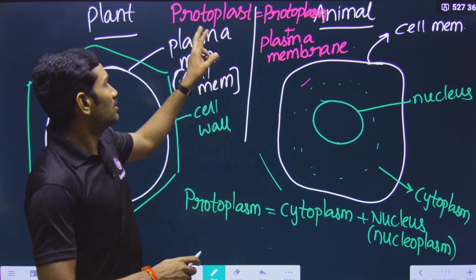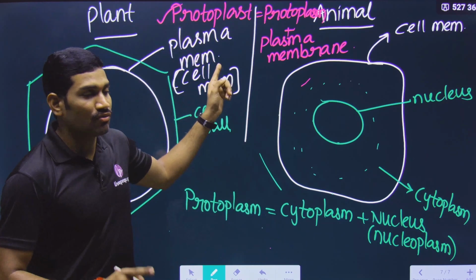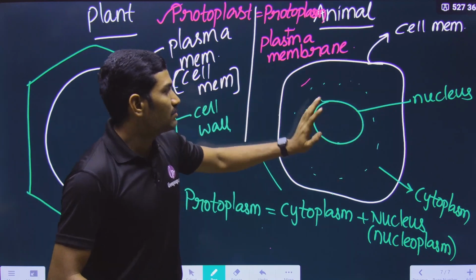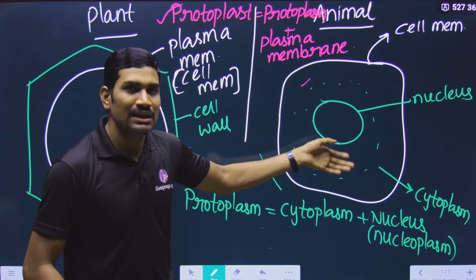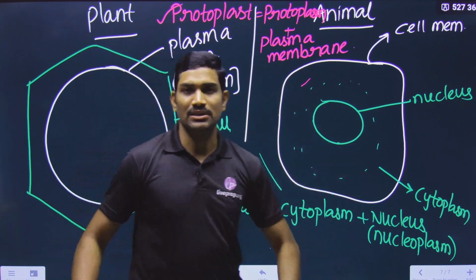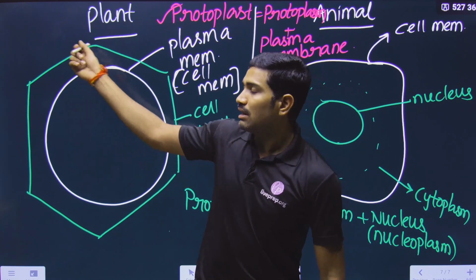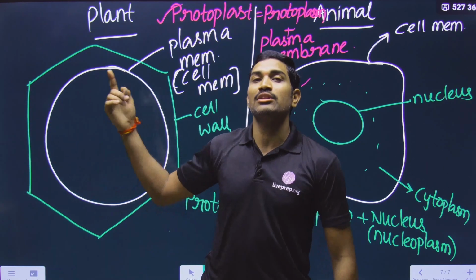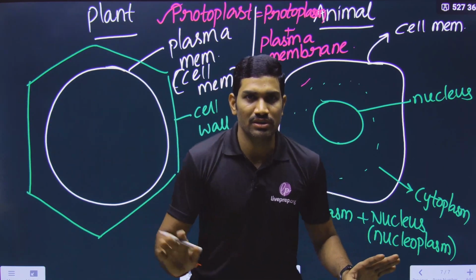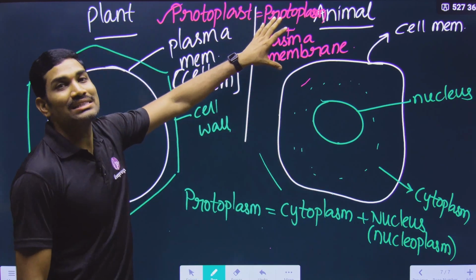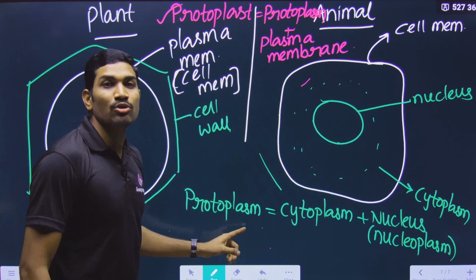So in this way, the term protoplast is used. What is protoplast? Protoplasm plus plasma membrane. In the case of an animal cell, the cell itself is called protoplast. But in the case of a plant cell, the cell wall should be removed to prepare the protoplast. I hope you understood this. So this is the protoplast concept, and now we are talking about the protoplasm.